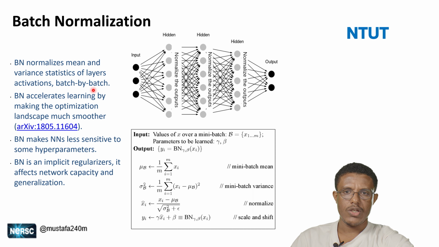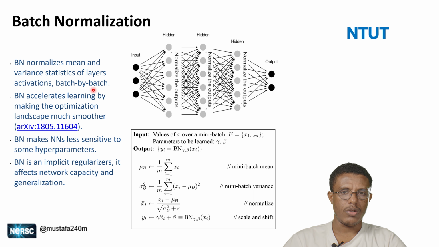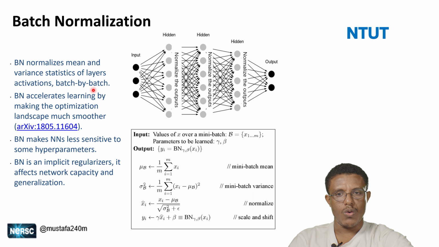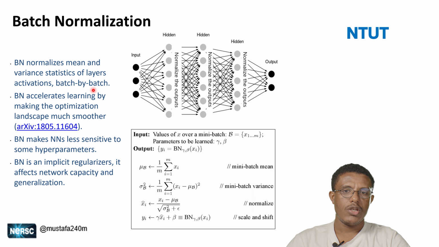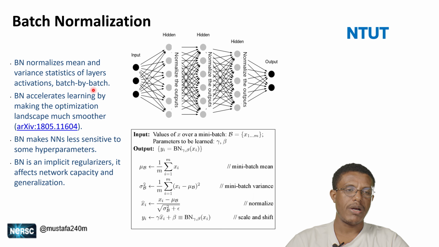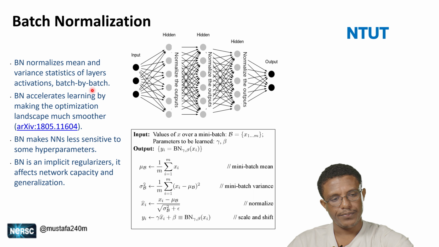About normalization, we try to normalize the mean and the variance statistics of the layers, and also the activation function, batch size, and so on, and this will improve the performance of the models. Batch normalization tries to accelerate learning by making the optimization landscape much smoother. This helps us to impact the regularizers, and it affects network capacity and the generalization of the model.